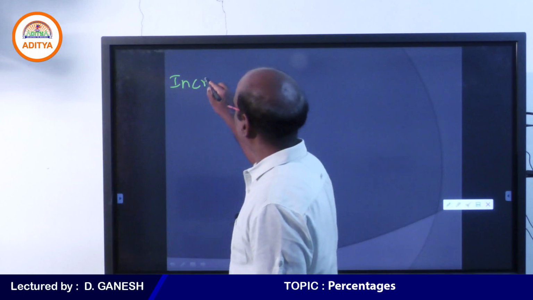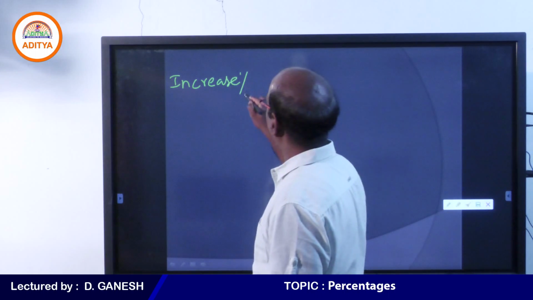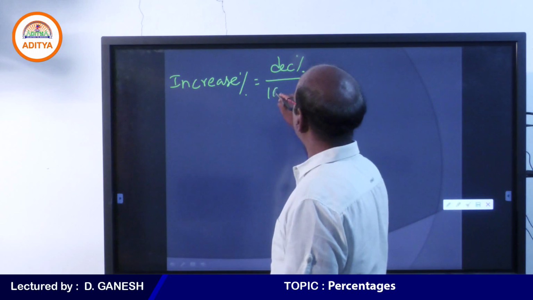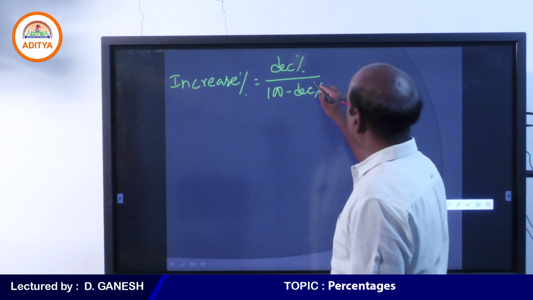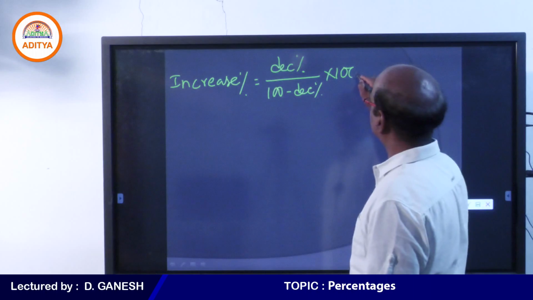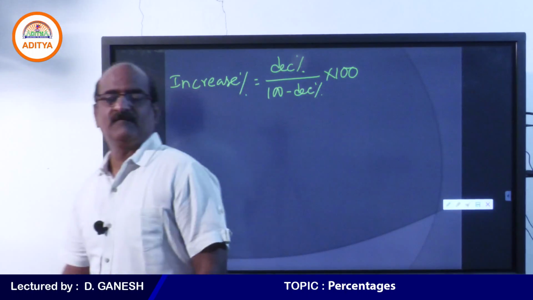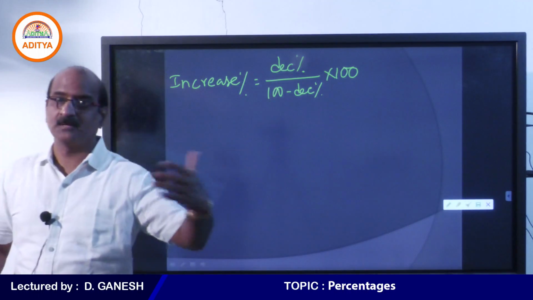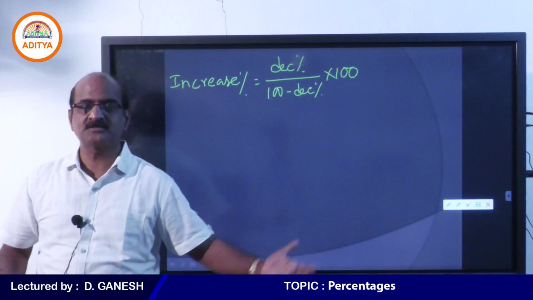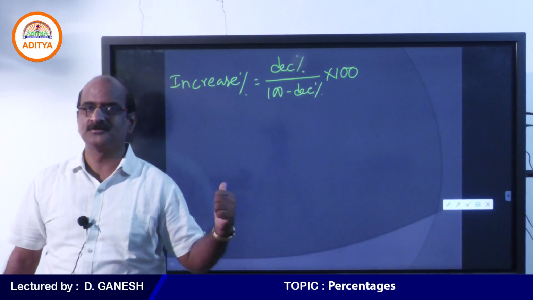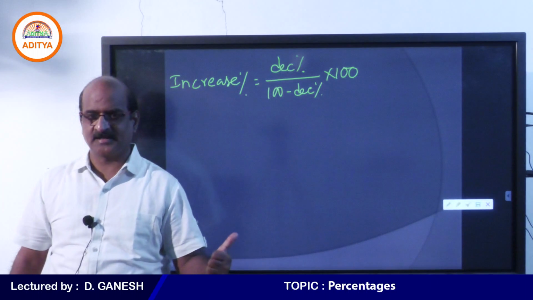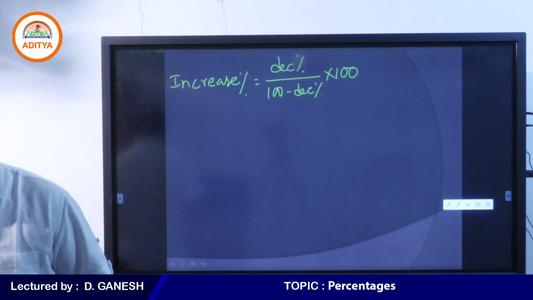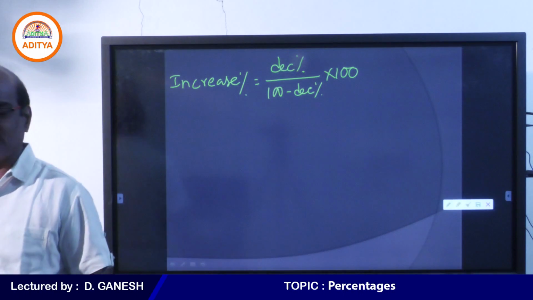Percentage increase is equal to percentage decrease by 100 minus percentage decrease into 100. Students, whenever a number is decreased by something, if you want to get back to the original number, how much percent you have to add? You must use this formula. Percentage increase is equal to percentage decrease by 100 minus percentage decrease into 100. Very good student. Wonderful.